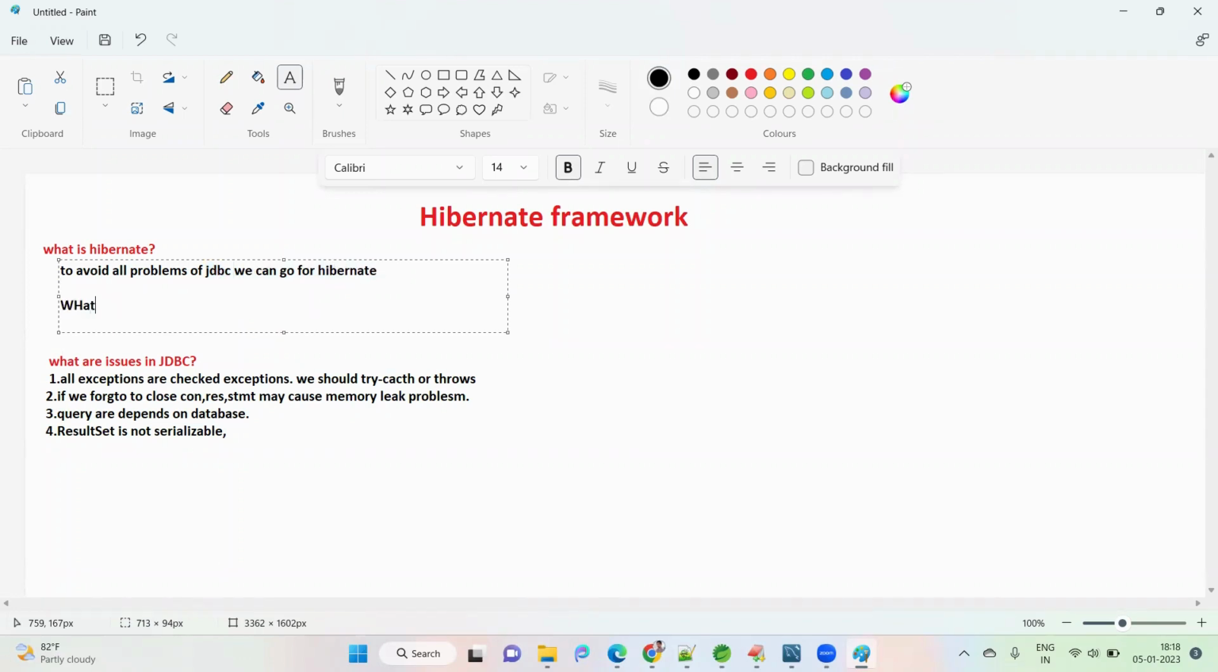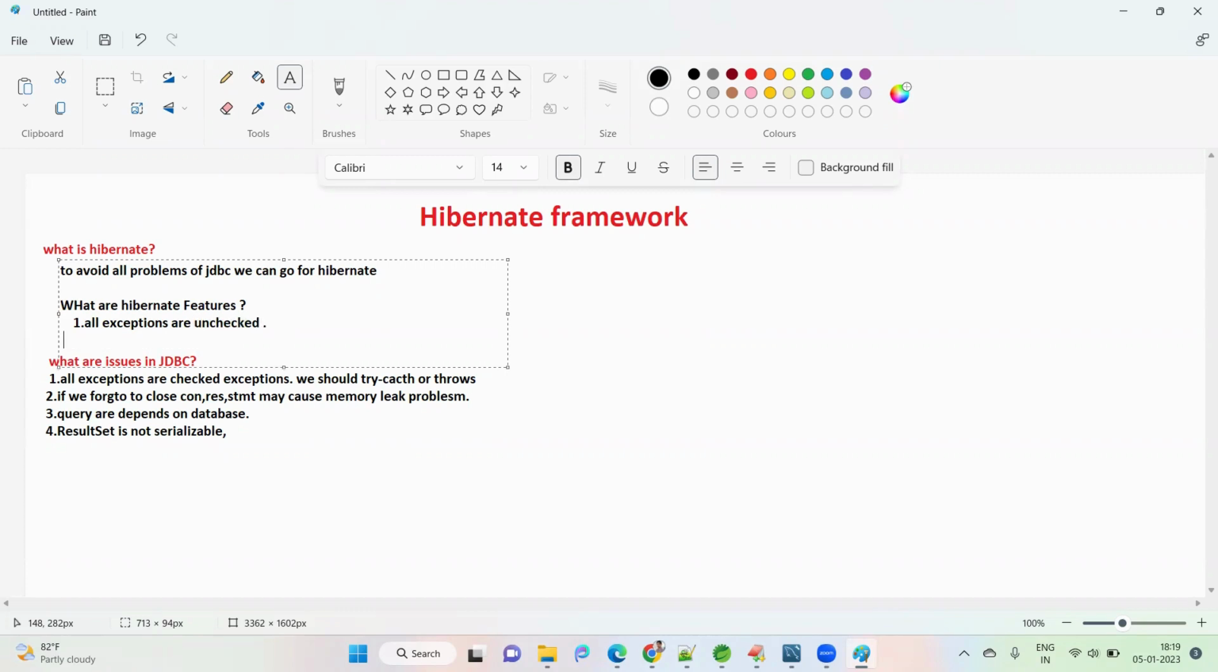Then what are Hibernate features? First we discussed the drawbacks of JDBC, now we go for the features. In JDBC, all exceptions are checked exceptions, but in Hibernate, all exceptions are unchecked. That means we don't need to use try-catch or throws.